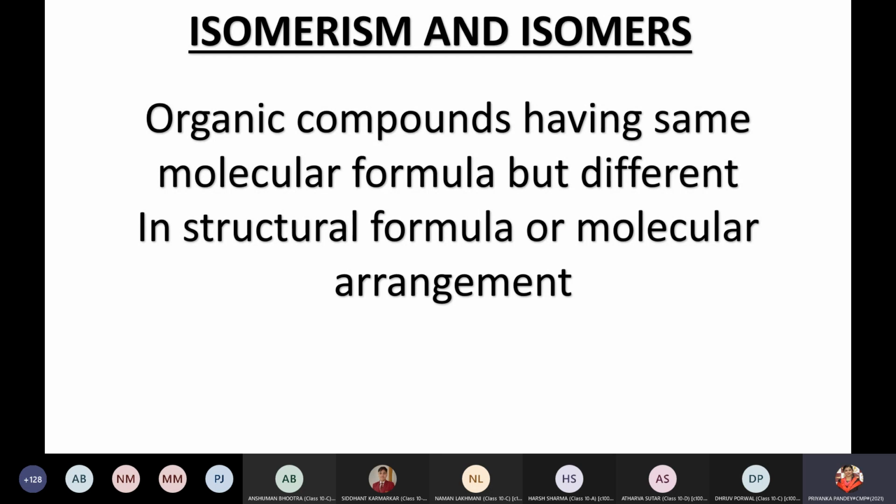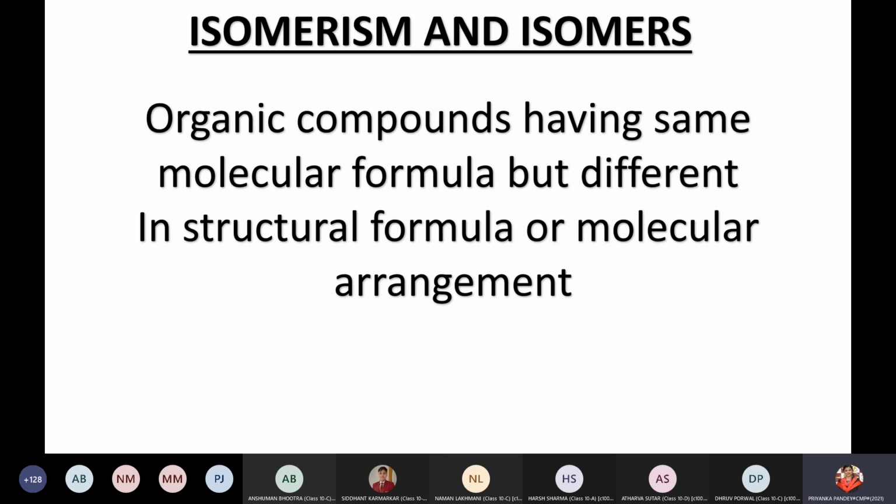This is what we talk about in isomerism, and how many structures are present. Each structure is called an isomer. Once again, in organic compounds, when they have the same molecular formula but a difference in structural formula or molecular arrangement, the branch structure, then it is called isomerism. The phenomenon is called isomerism, and the various structures shown for the same are called isomers.